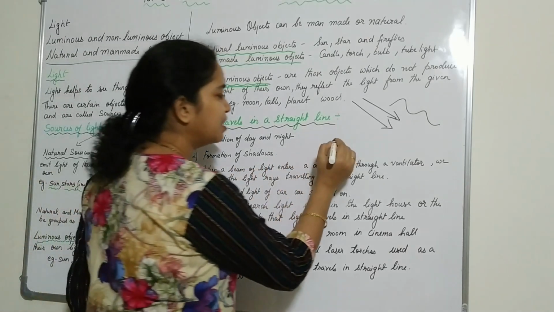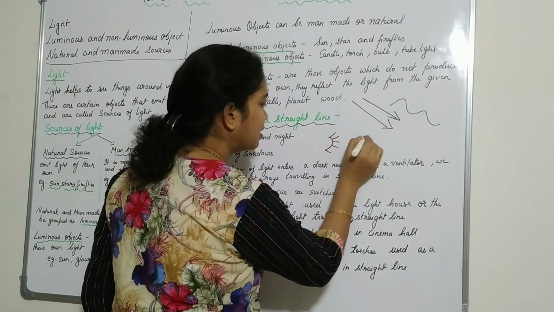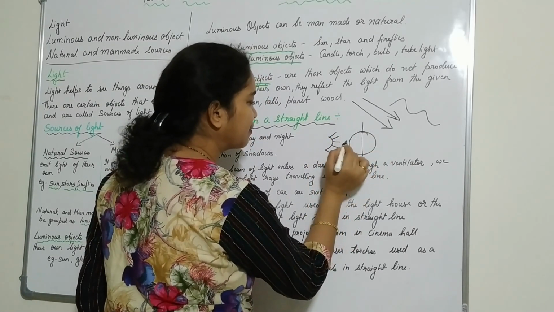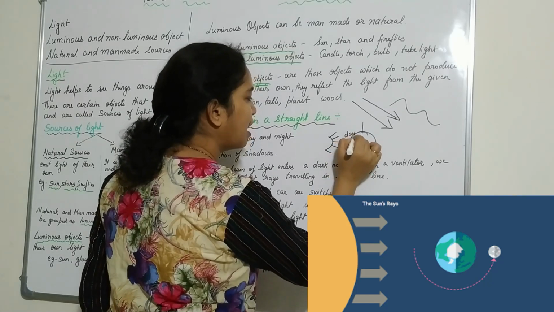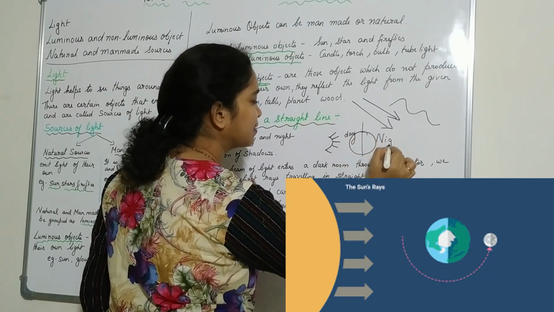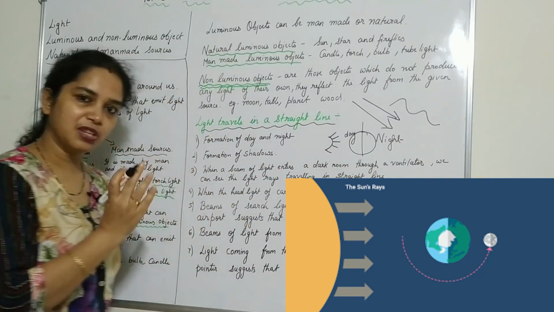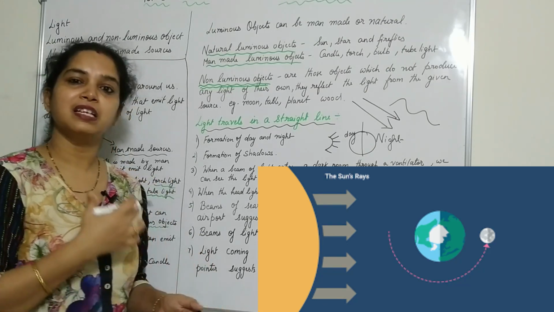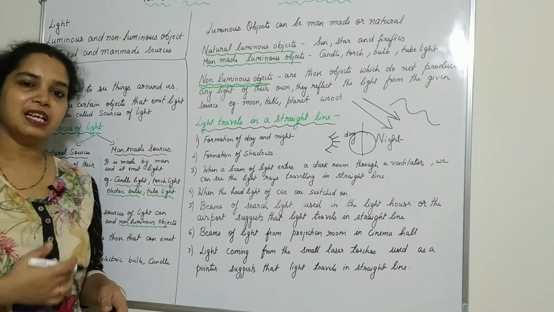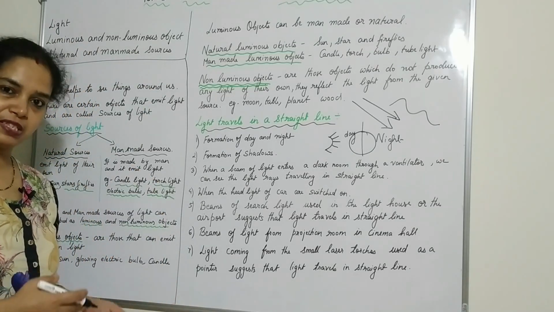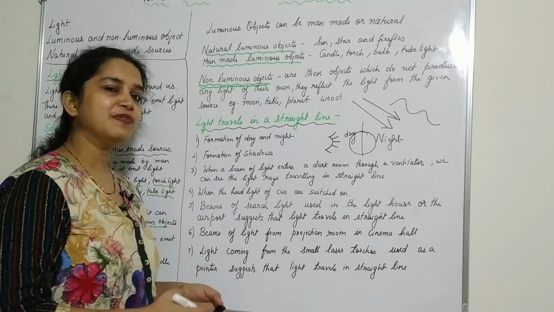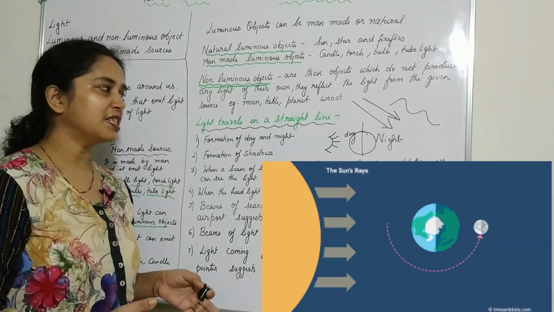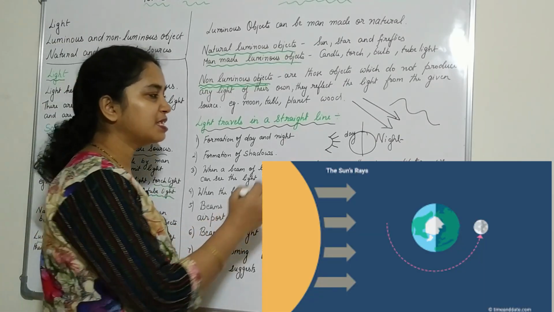straight line. You have seen the sun is here and the earth is here. If the sun rays give light to half part of the earth, it is day, and the other half part of the earth it is night. The earth rotates on its own axis, so in turn day and night occur, and it takes around 24 hours for the day and night to occur. So 12 hours is day and 12 hours is night. Half part of the earth has day, and the other half has night. So this proves that light travels in a straight line.